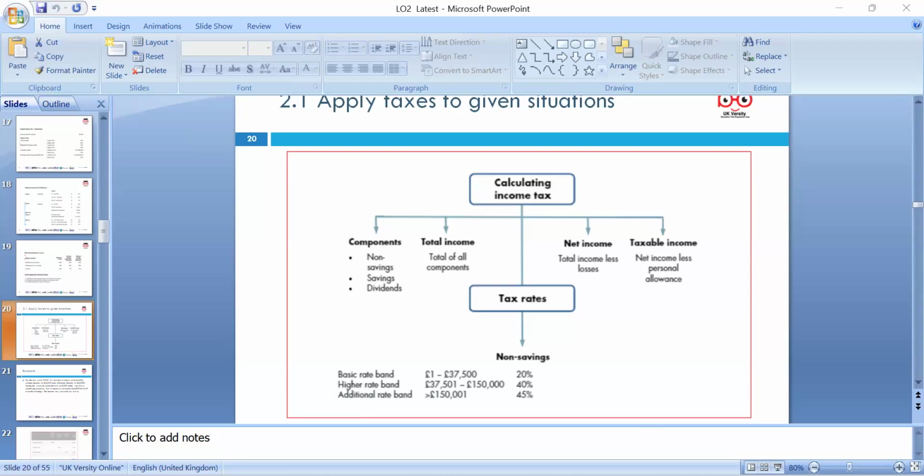Okay, then after this allowance, we have the taxable income 33,700 for non-saving, 2,000 is the saving income, and 6,000 is the dividend income. So scroll down and we calculate the liabilities for this. 33,700, because up to 37,700 now is the limit for up to 20% tax. So you can calculate 20% tax in that case.